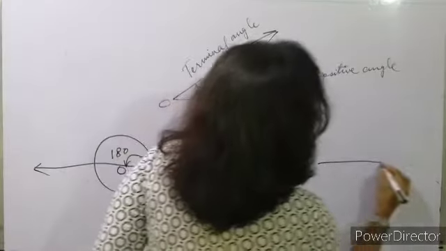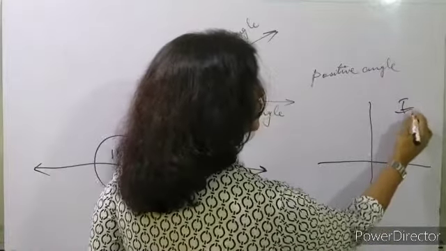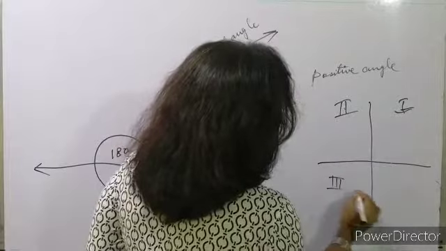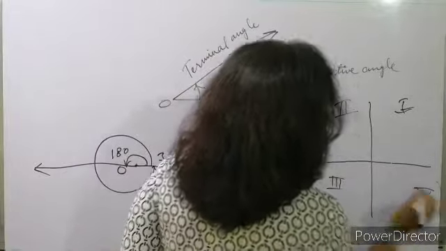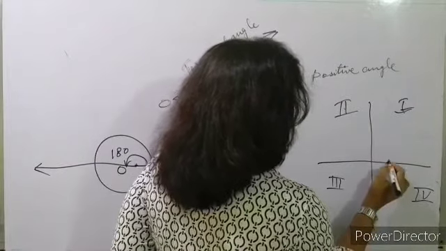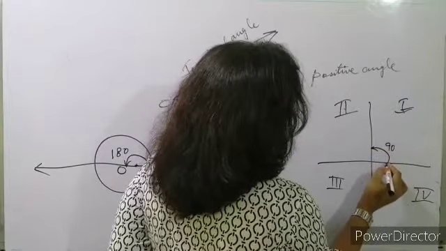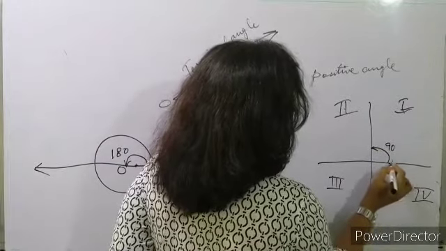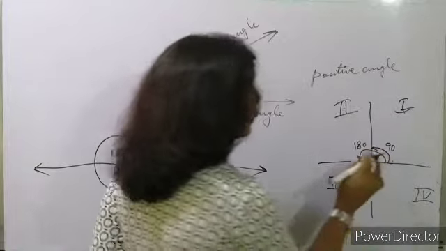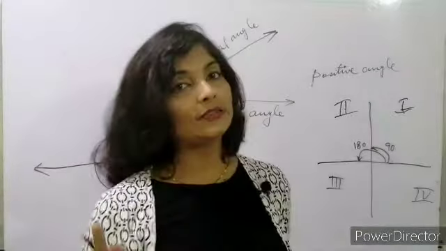Similarly, this is called the first quadrant, this is the second quadrant, this is the third quadrant, and this is the fourth quadrant. When the angle is in the first quadrant, this angle is 90 degree, and this is 180 degree. When this is completing one full round, then that will be 360 degree.